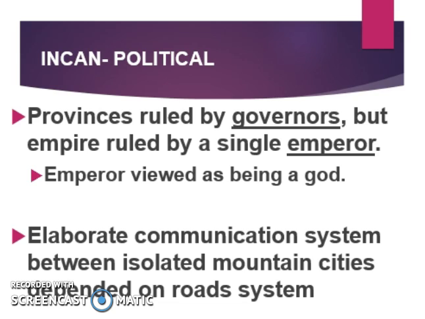They had a very advanced communication system between their isolated mountain cities that depended on road systems. They did have paved roads, but it was not allowed for regular people to use the roads. The roads were only meant to be used by people transporting news. They were known as road runners, and they would use a relay system.